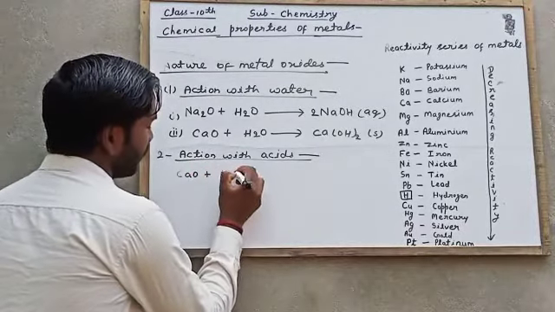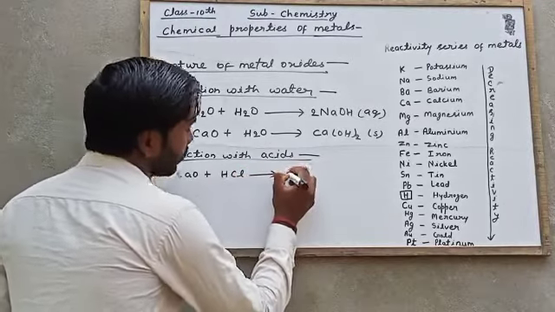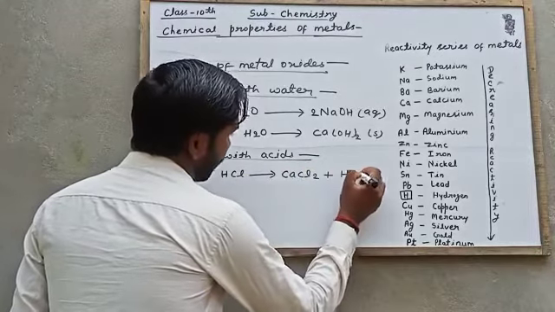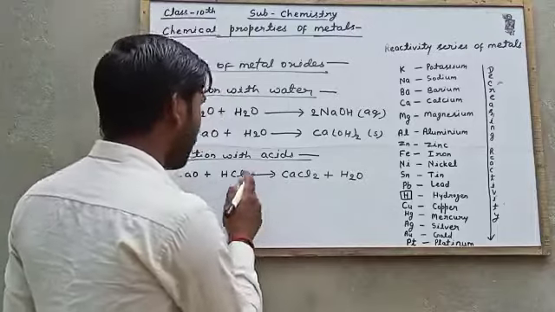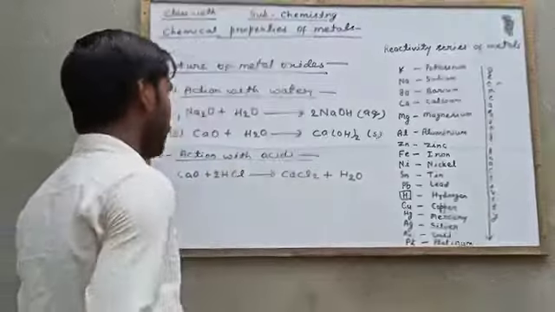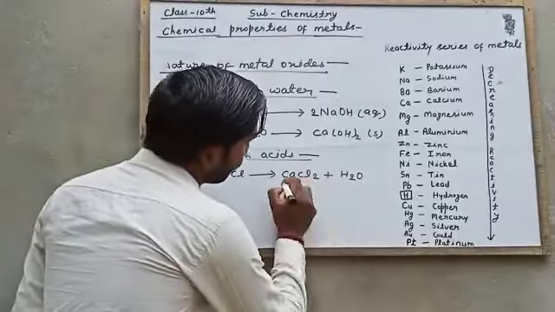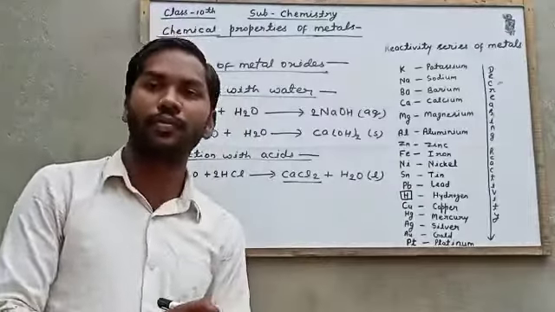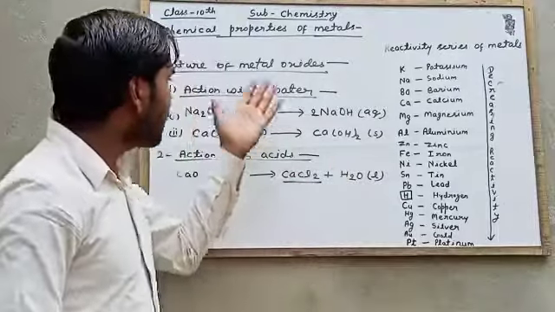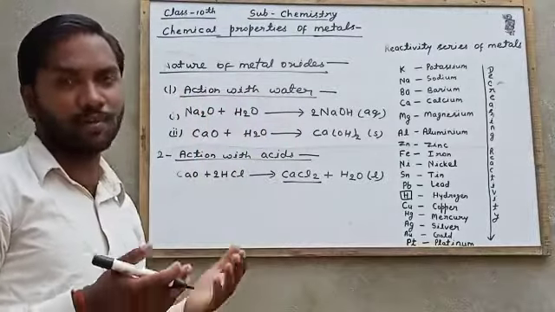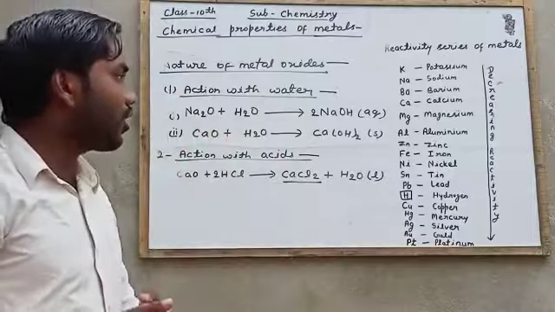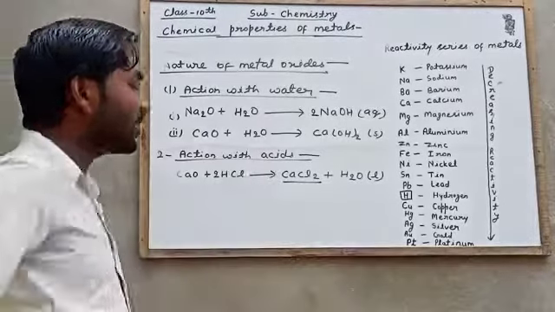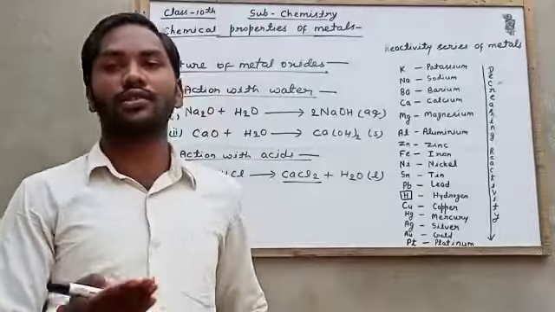CaO plus HCl gives CaCl2 plus H2O. We can balance the equation. This is calcium chloride, which is a salt, and this is water, which is liquid in state. So this is the nature of metal oxides: they react with water to form their hydroxides, and they react with acid to form their respective salts.